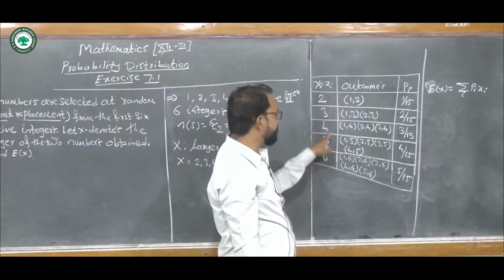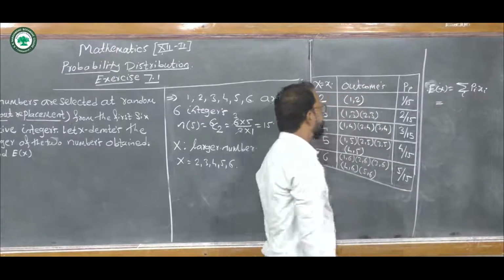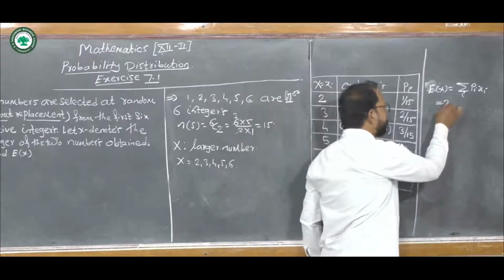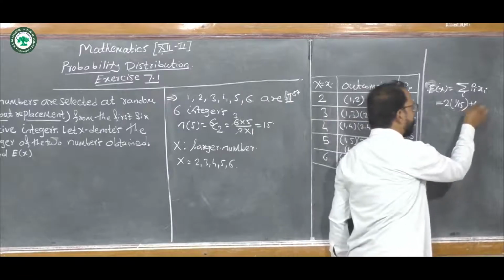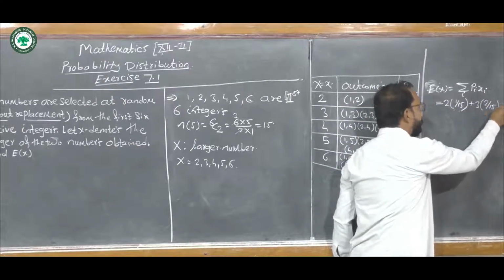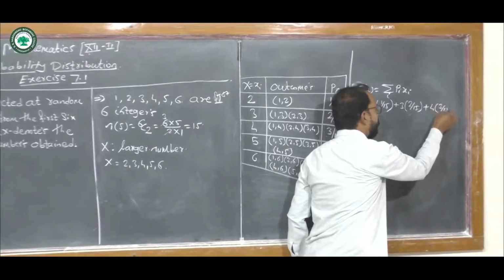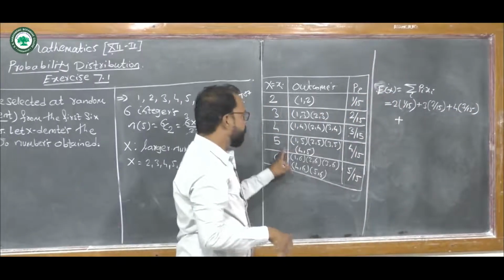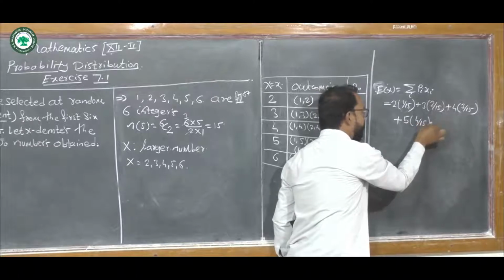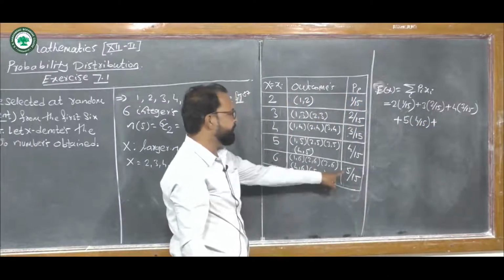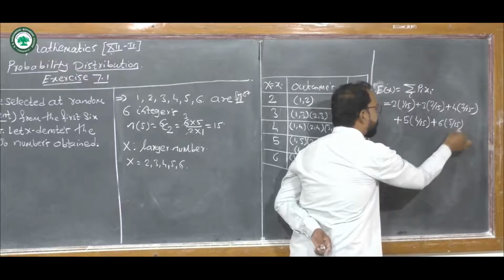Putting in the values of xi and pi, this becomes 2 into 1 upon 15, plus 3 into 2 upon 15, plus 4 into 3 upon 15, plus 5 into 4 upon 15, and plus the last one, 6 into 5 upon 15.